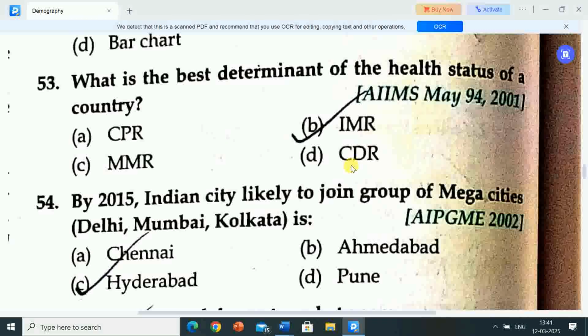Option D, CDR, that is crude death rate. So correct answer is option B, IMR, that is infant mortality rate. IMR is the best determinant of the health status of a country.